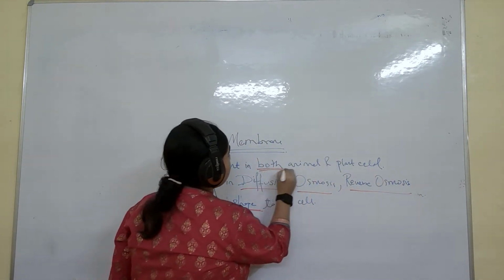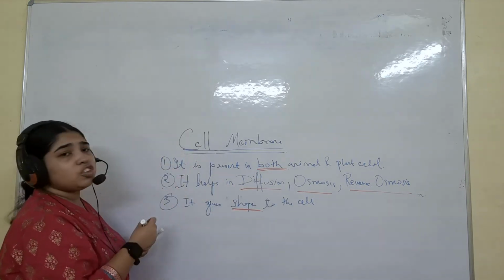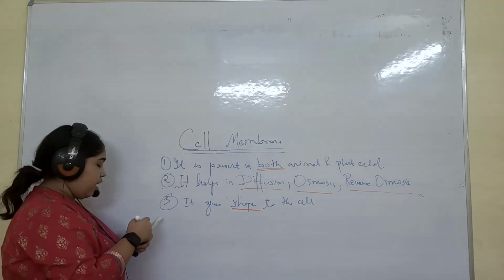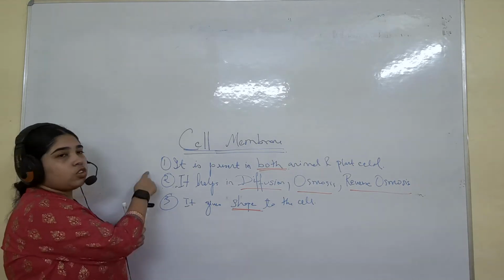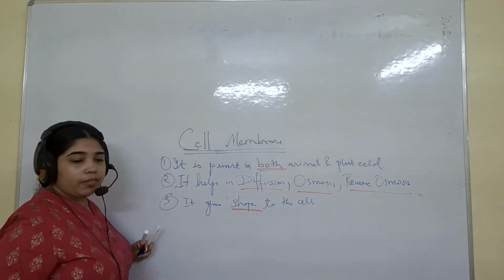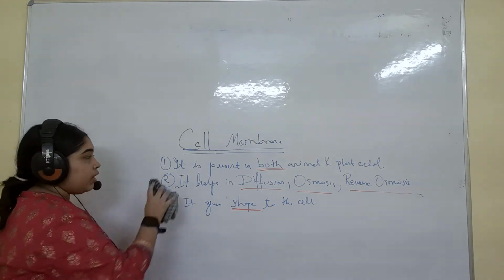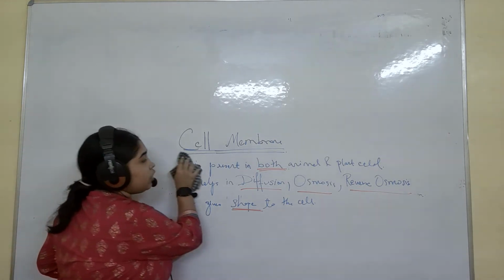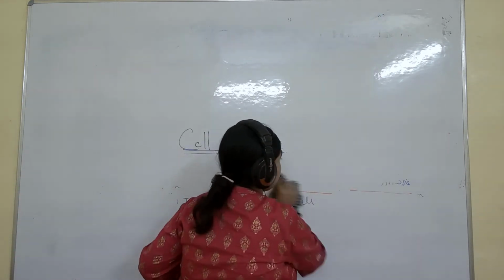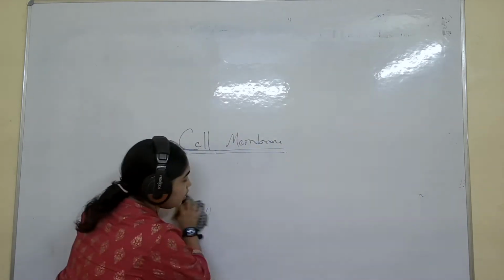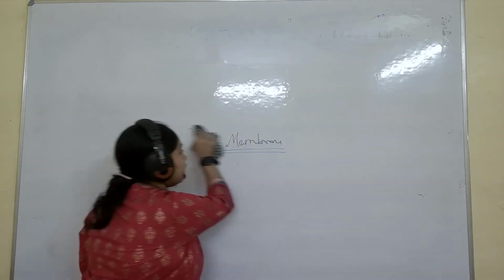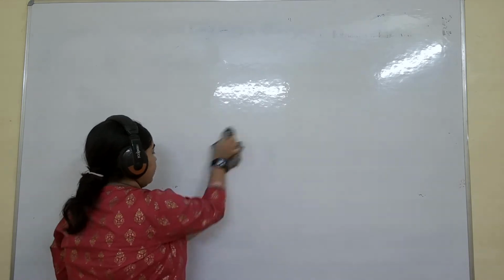You can mark both. Okay, so this is how you should study. Understand? Each point is 1 mark or 0.5 marks, or however they are asking. This is how it should be. So understand this cell membrane and cell wall. I'm not explaining much of this because I have already explained all these. Still, when I'm writing the cell organelles, I think I should mention it, that is the reason why I have mentioned this. Understand?